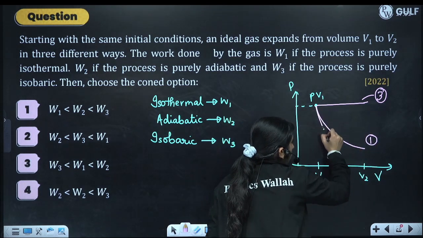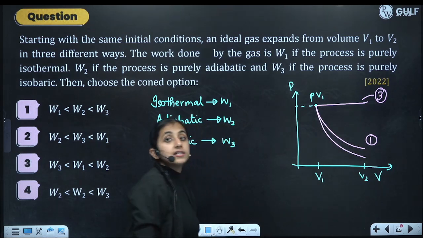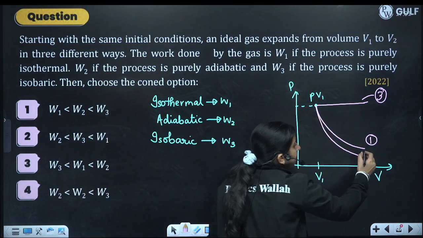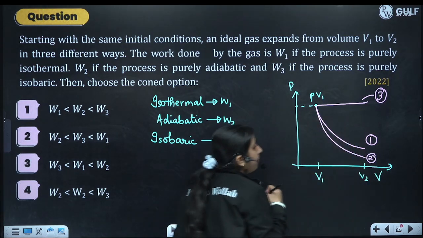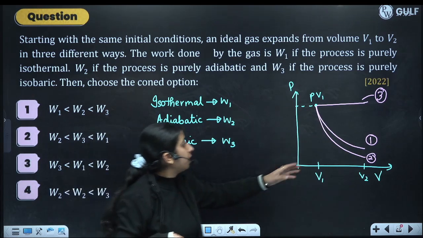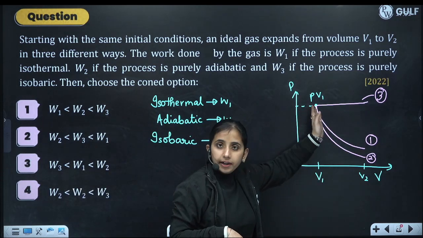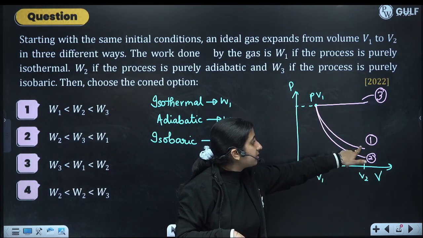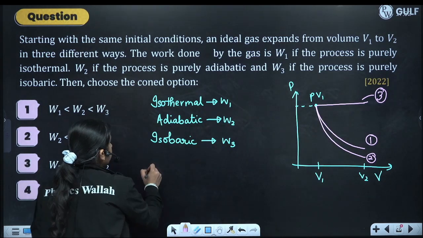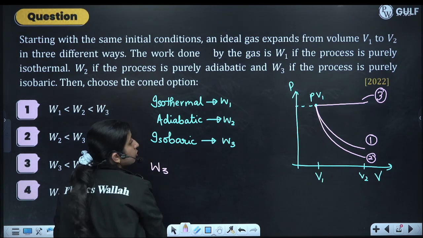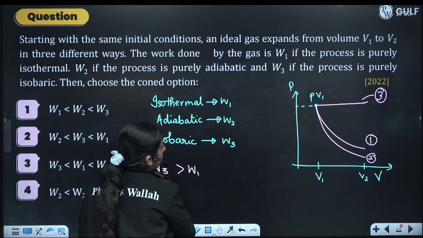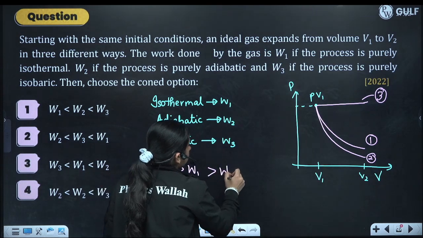Adiabatic, the slope of the adiabatic curve is gamma times the slope of the isothermal, so it will decrease more rapidly. So this will be my slope, delta P by delta V, this is adiabatic, this is isothermal. Work done is the area under the curve. So the area under W3 is greater, so W3 is most, then the area will be greater in W1, then it will be W2.